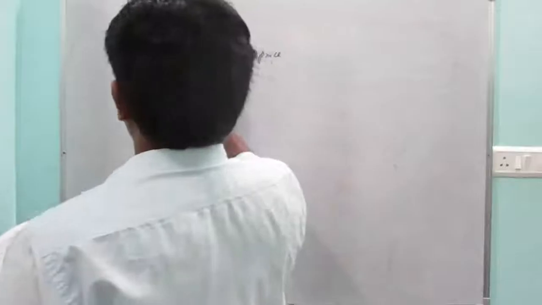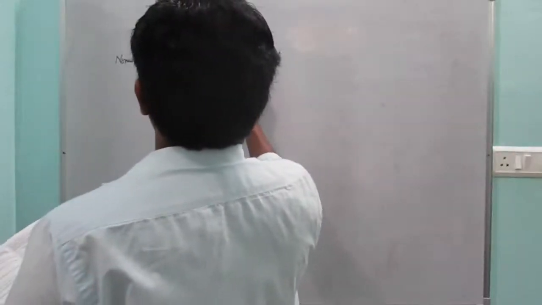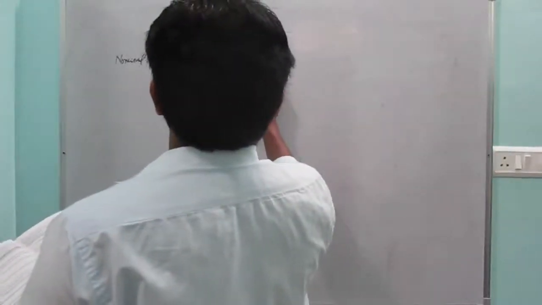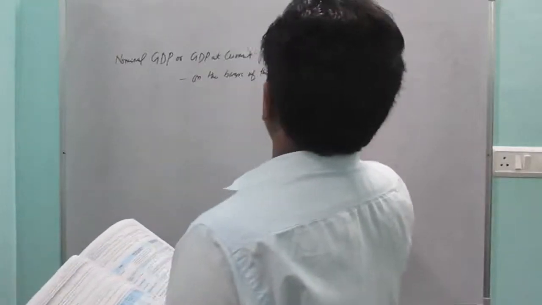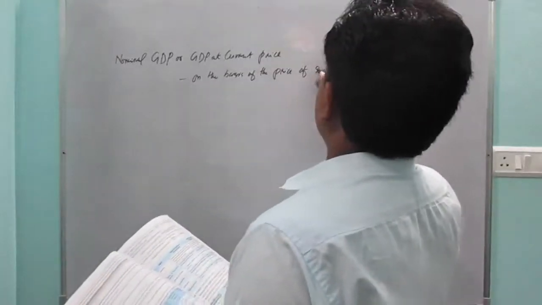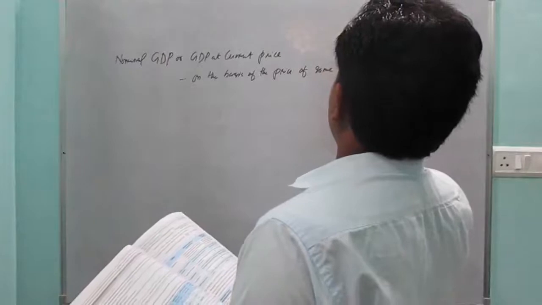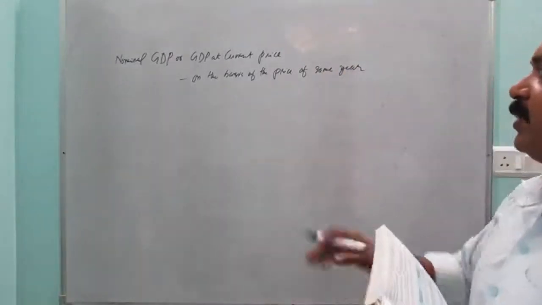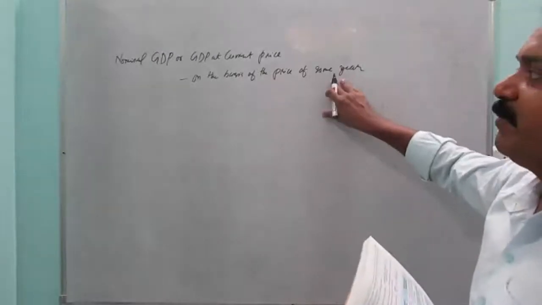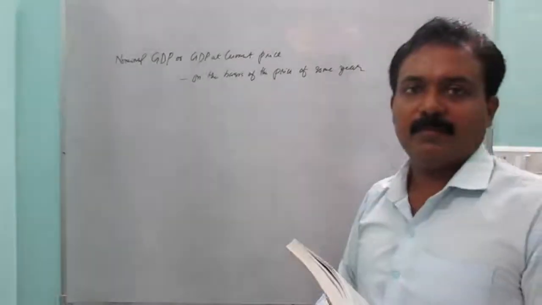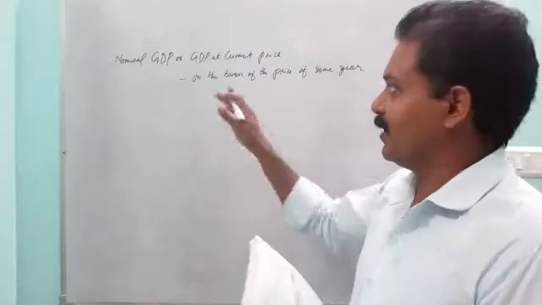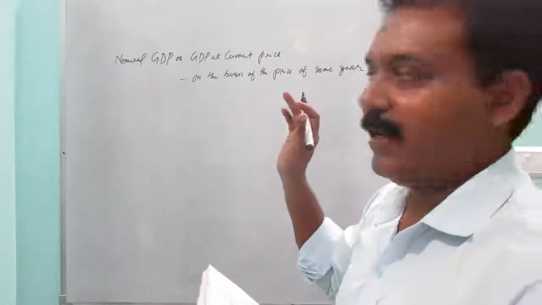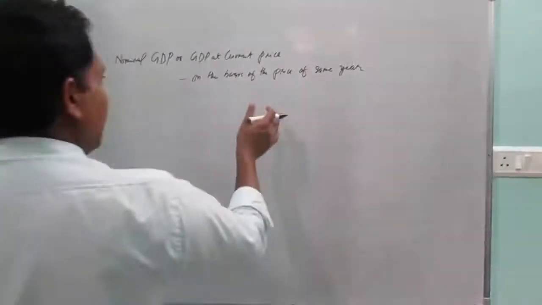Here GDP is measured on the basis of the price of the same year. We have seen before, based on that, nominal national income; nominal GDP is also the same.